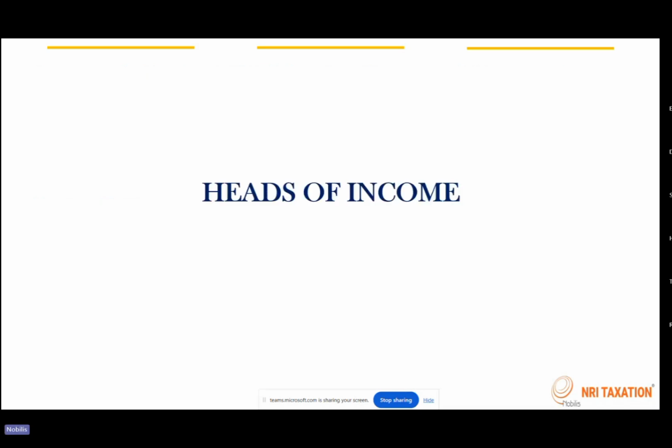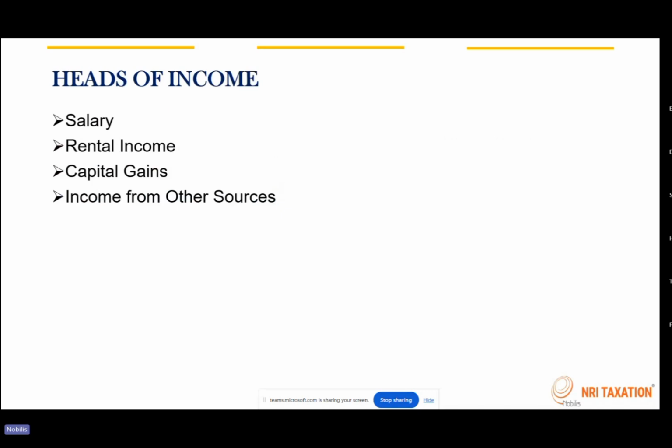Then we'll just have a quick look into the various heads of income. I'll cover these slides quickly. There are four heads of income: salary, rental, capital gain, and income from other sources. Business profession is also there, which I'm not covering here because most of our clients are salaried individuals who have these incomes and not business profession income.